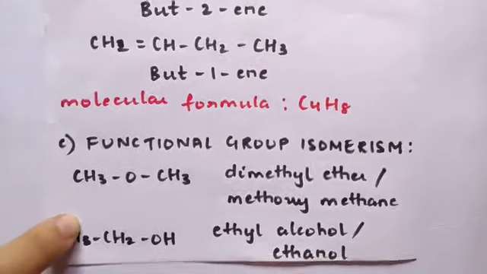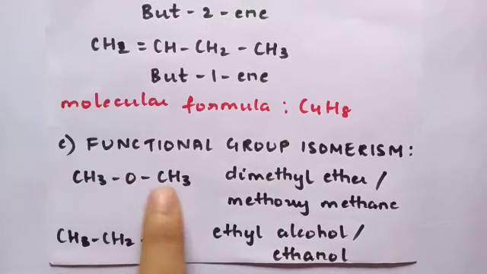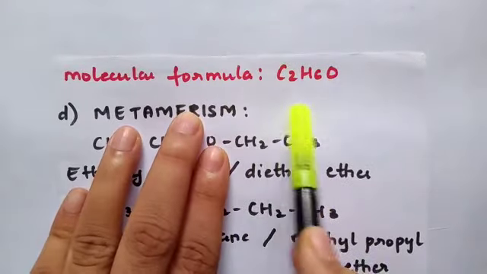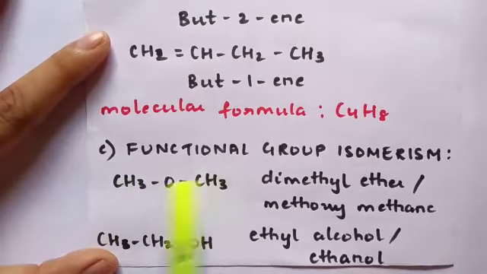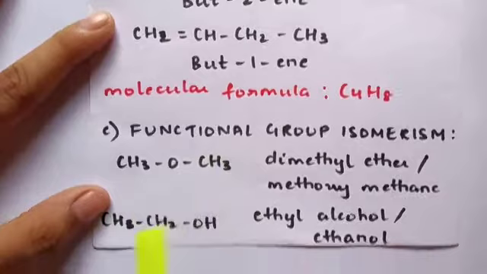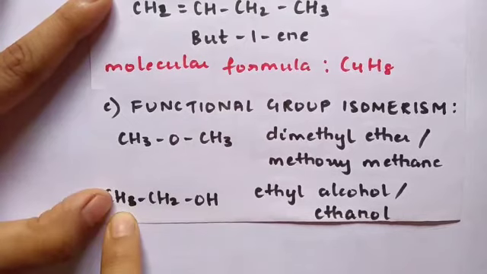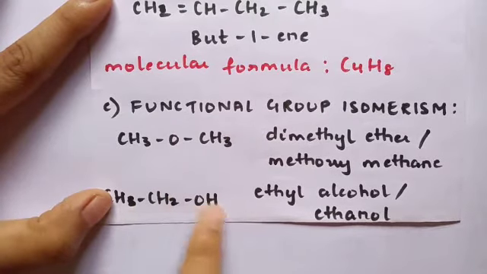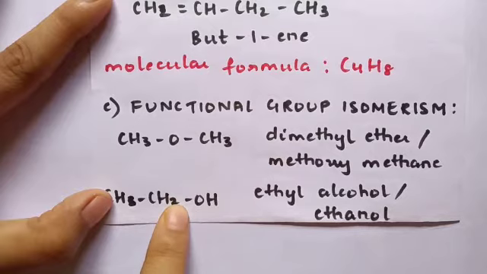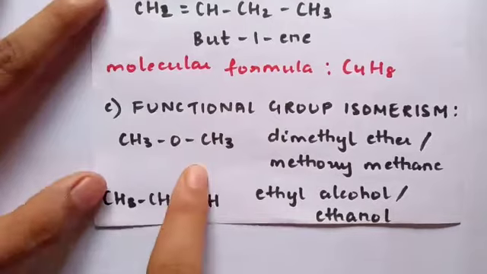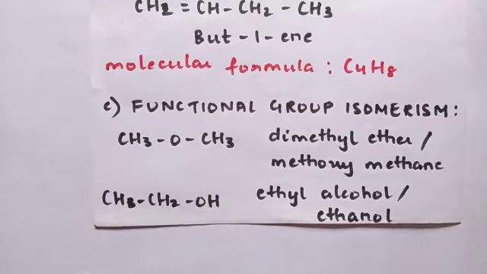Now students, if I condense these two compounds and obtain their molecular formula, I get C2H6O. So you can see 2 carbon, 6 hydrogen atoms, H6, and 1 oxygen. If I look at this compound, C2, then 3, 2 and this 1 hydrogen, all the hydrogen atoms combine to give H6 and 1 oxygen. So you can see these are functional group isomers of each other. So ether and ethanol is one such pair, which are functional group isomers of each other.